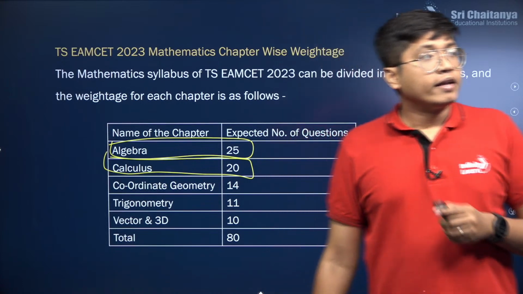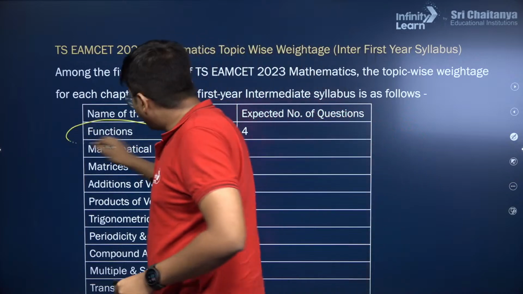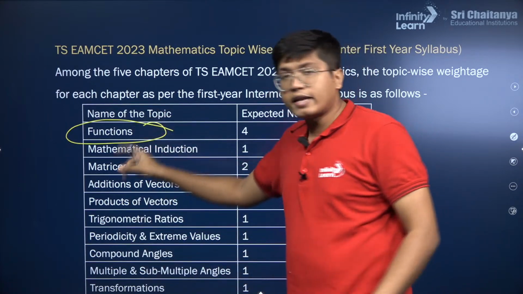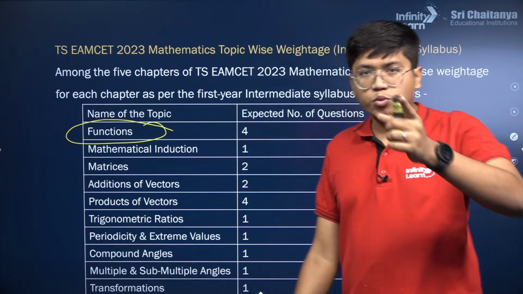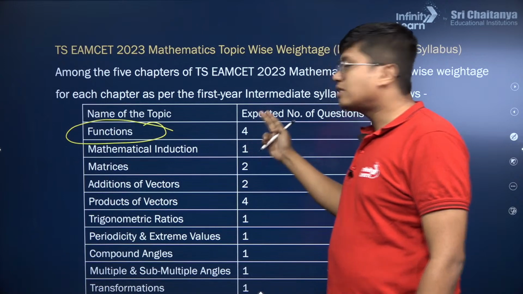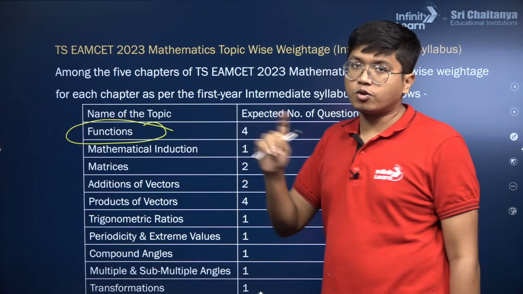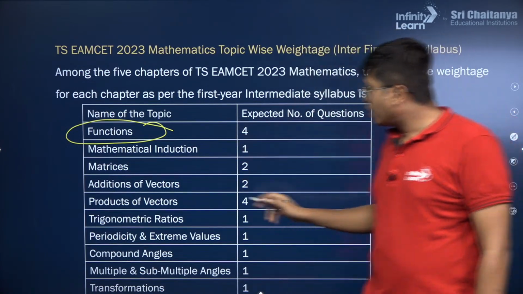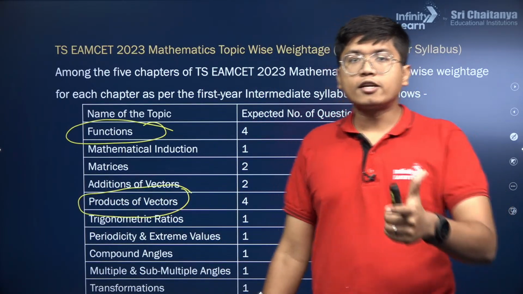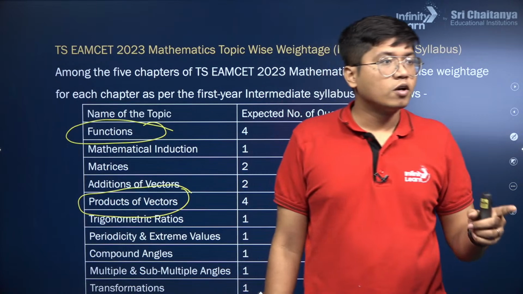Okay. Next up we have functions. Again it has the highest weightage. This becomes a very important chapter, because it's a part of algebra itself. In physics we saw the variation was very little, 1 mark, 2 marks, but functions suddenly has 4 marks expected out of it, 4 questions. So it's one of the most important parts that you can do from maths. Okay, rest again, the products of vectors. Even in vectors, focus more on the products, so dot products and cross products, focus more on them. Even the scalar triple product becomes important. Okay.